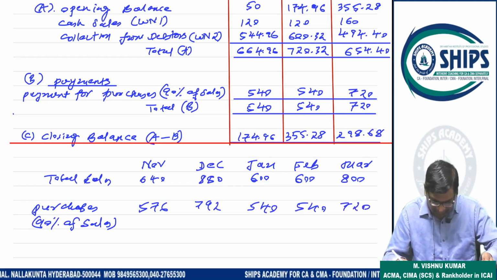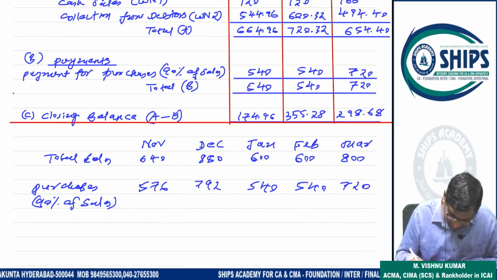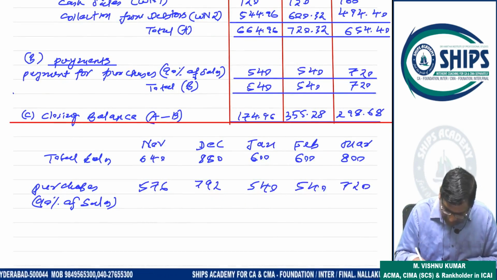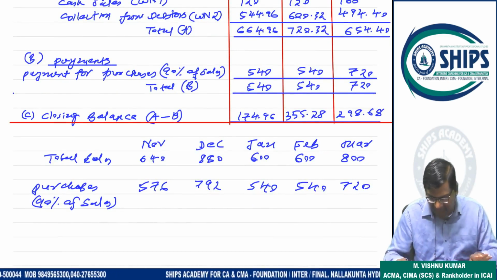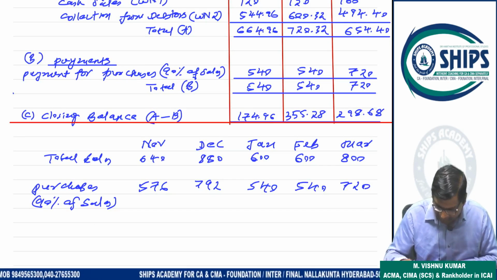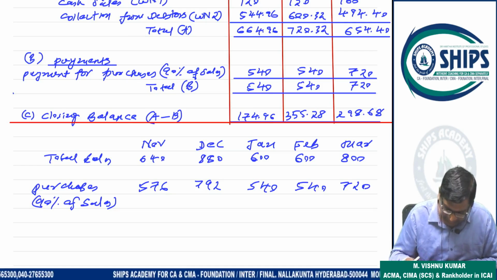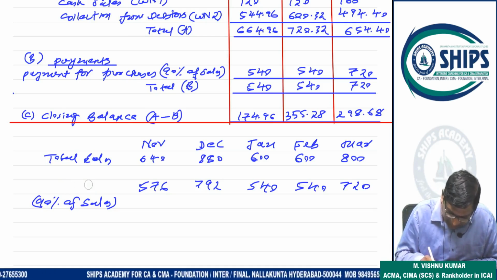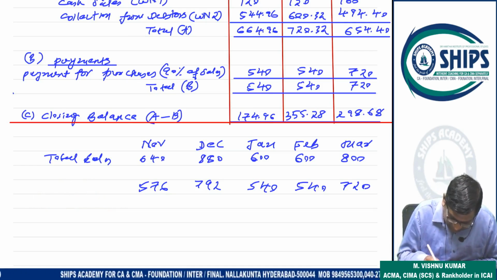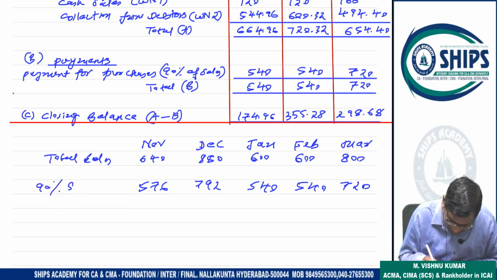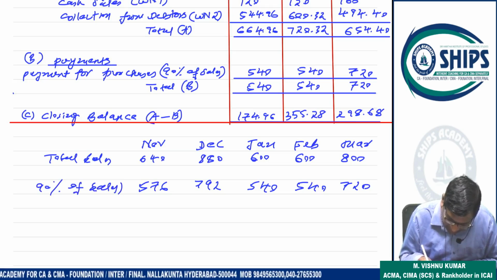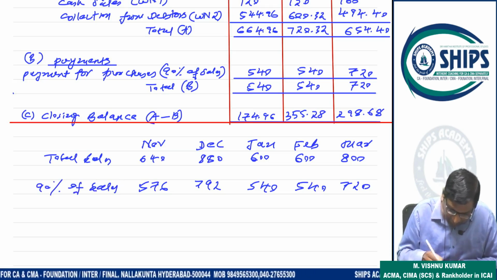720. Okay. Now what is mentioned in the question is, this is purchases, but this is not purchases actually. Please try to understand. This is not purchases directly. See, this is 90% of sales. This is not purchases. First I will write this one as 90% of sales value. Now purchases.